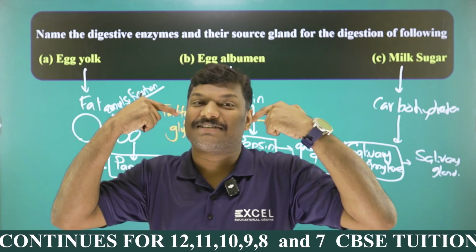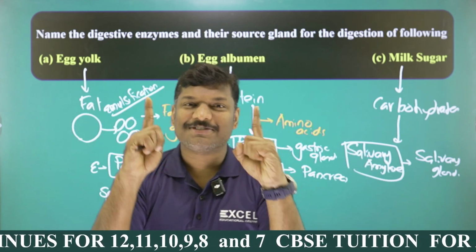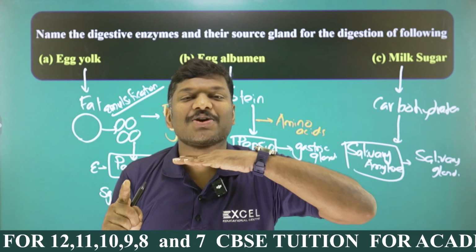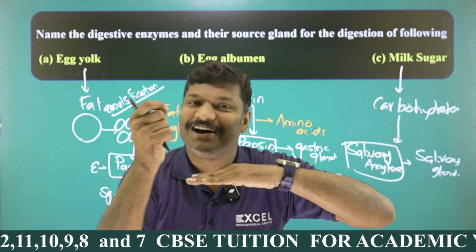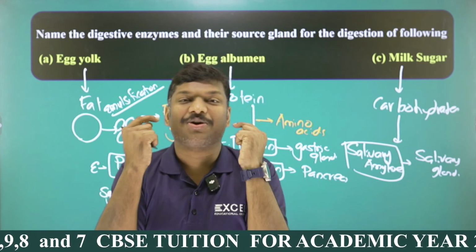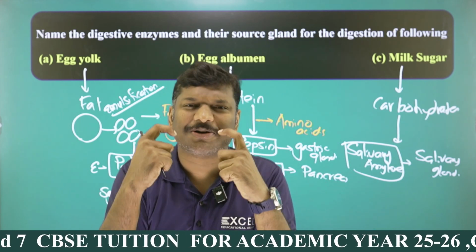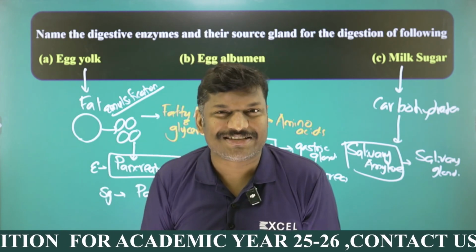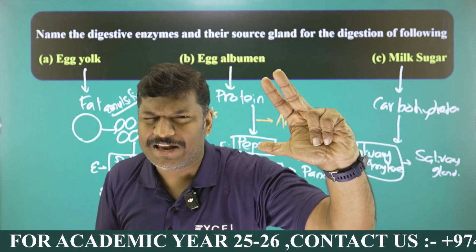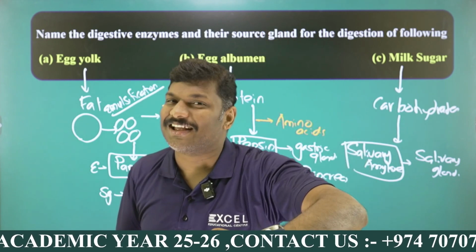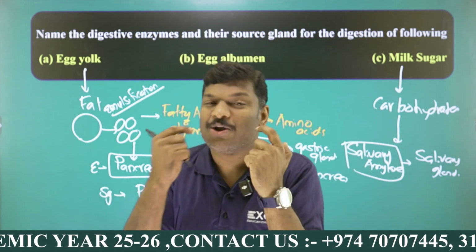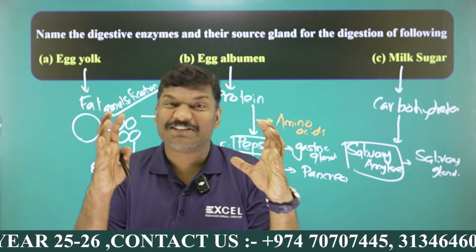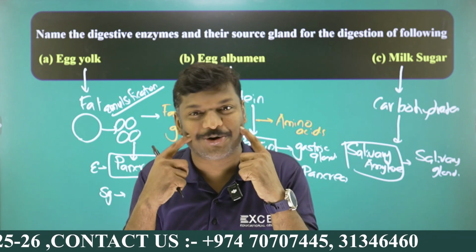One pair is located on the back, and 1 pair is on the side called parotid. 1 pair is under the tongue, called what? Sublingual. And 1 is located at the junction between maxilla and mandible, upper jaw and lower jaw, that area. You can see 1 more pair, that is what we call the submaxillary. So parotid glands, sublingual glands, and submaxillary glands are the 3 pairs of salivary glands located in your buccal cavity. And among the 3, the largest one is the parotid glands on the 2 sides.